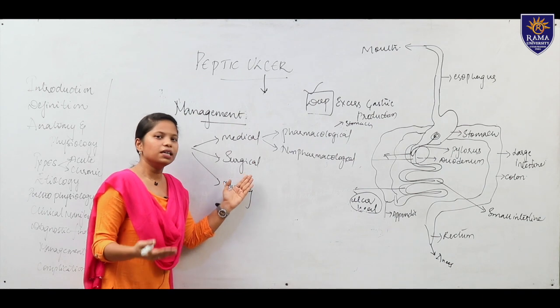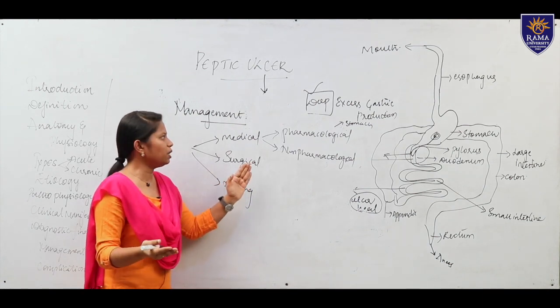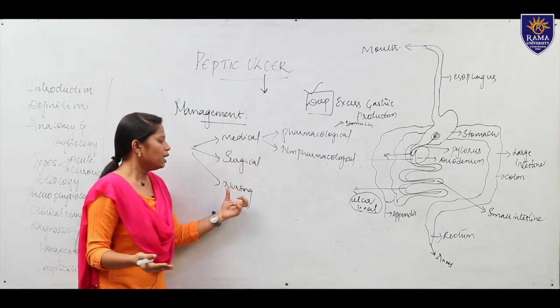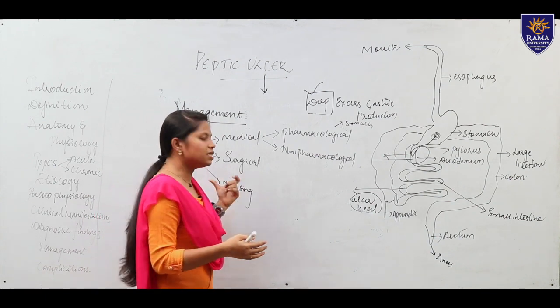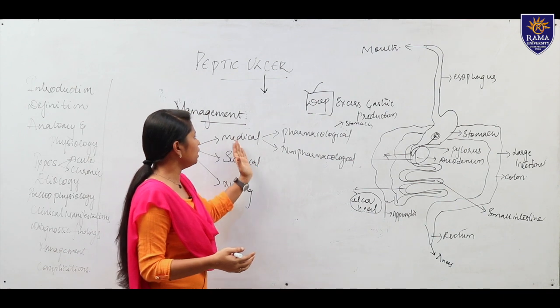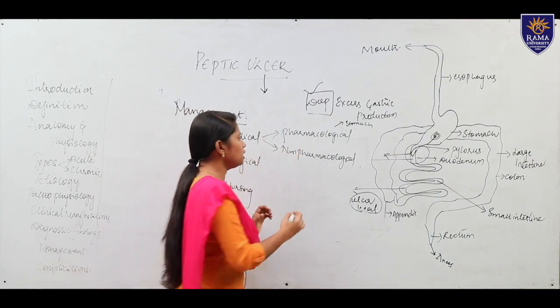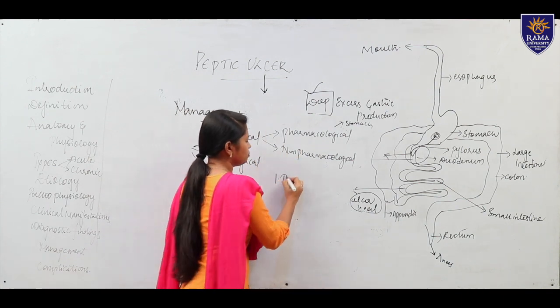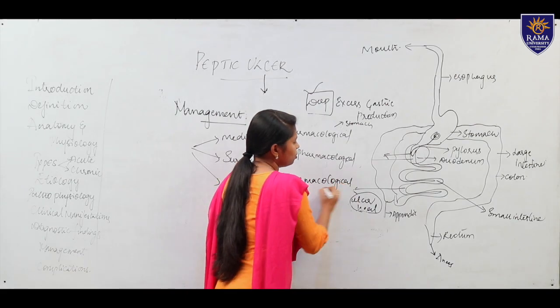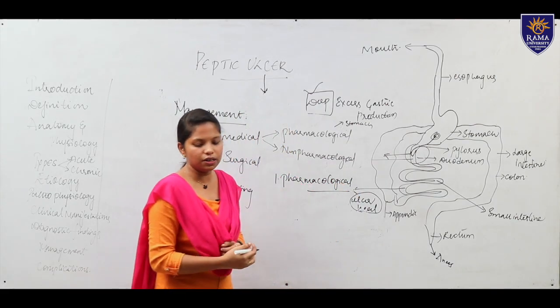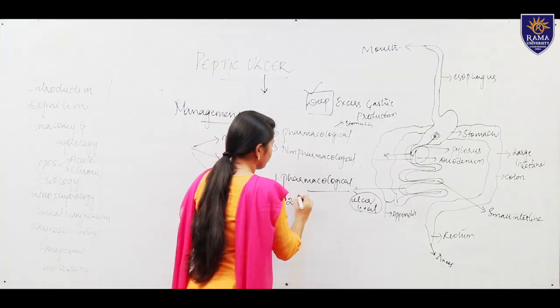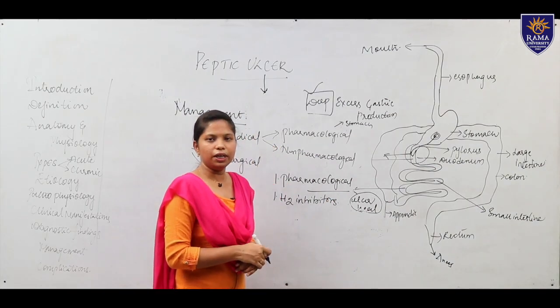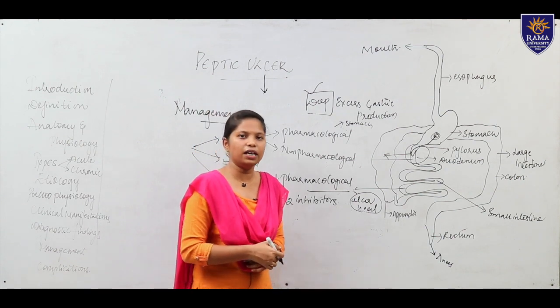Surgical is nothing but the surgeries which will be done under peptic ulcer. Then the nursing care which will be provided to the patient by the nurse we are calling nursing care. Okay, then here medical. So first we will see the pharmacological management. As I told, pharmacological management is drugs. So first one is H2 inhibitors, or H2 receptor antagonists.